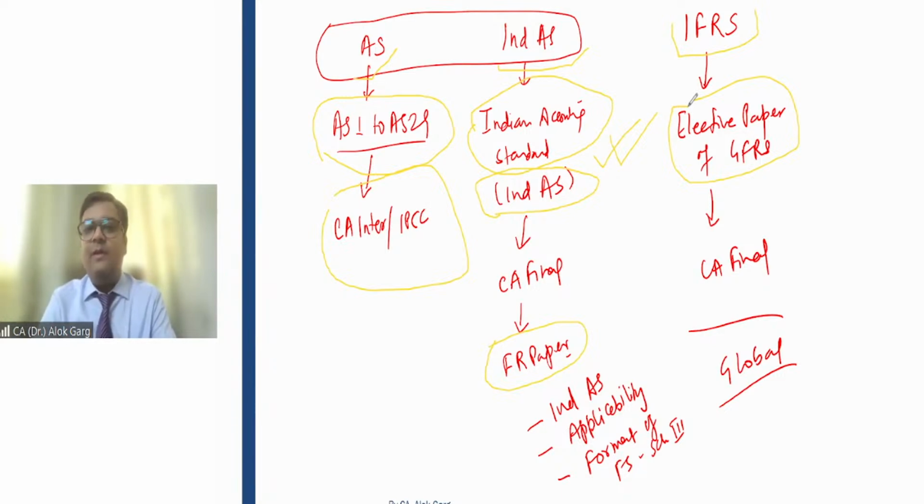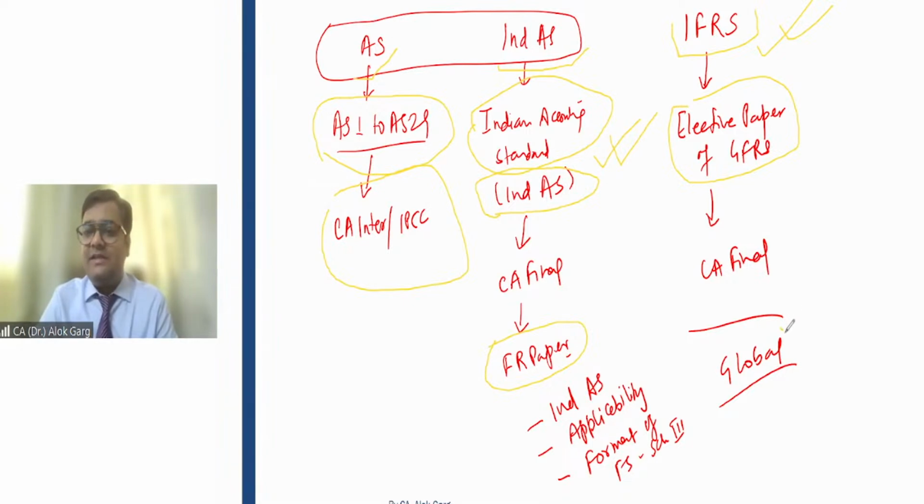Number four, by having this elective GFRS paper, probably you will be exposed to foreign companies, MNCs as well. Why? Because in MNCs, Ind AS is not there, IFRS is there, right? So these are the benefits of having this GFRS paper, right?